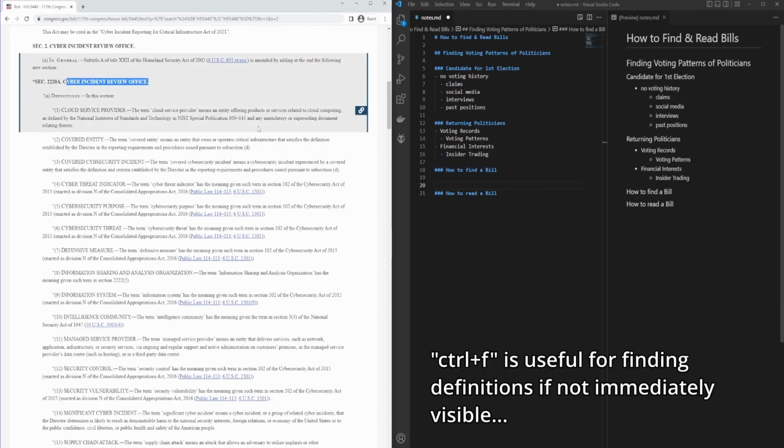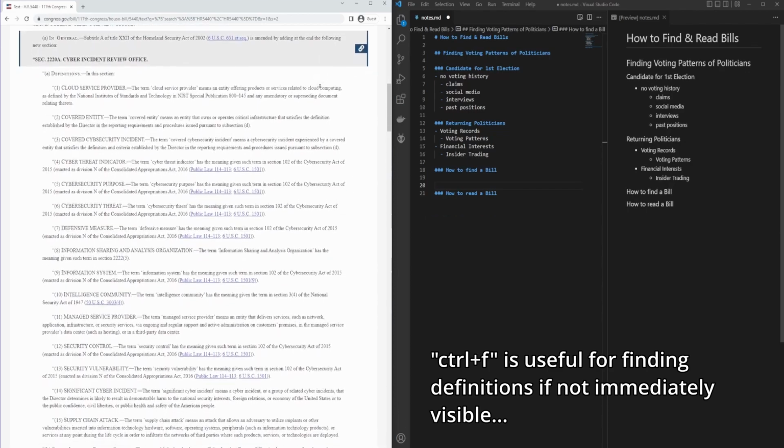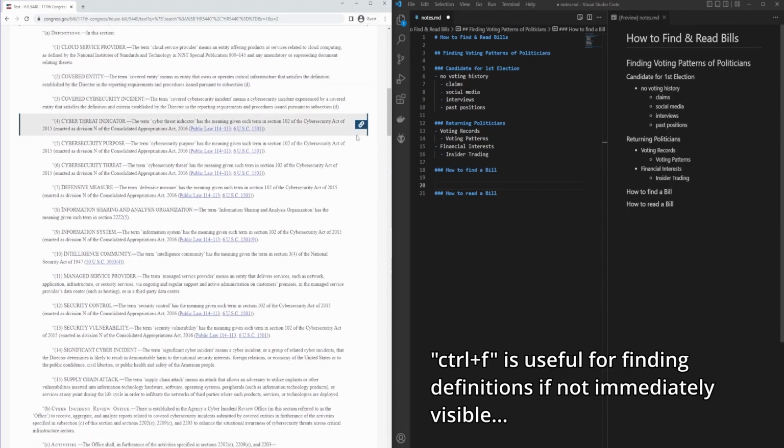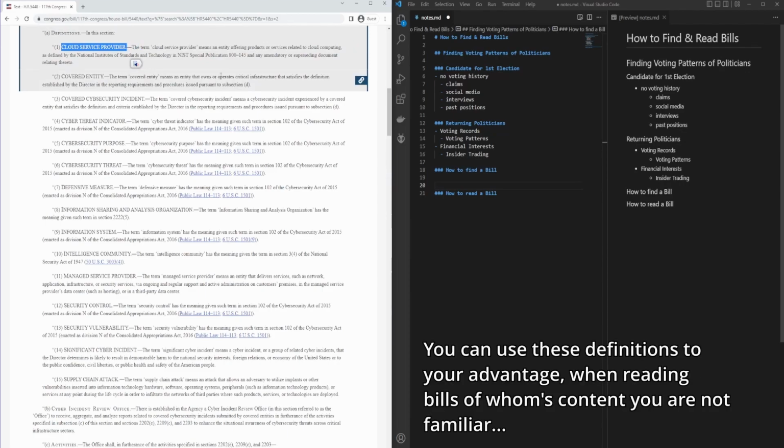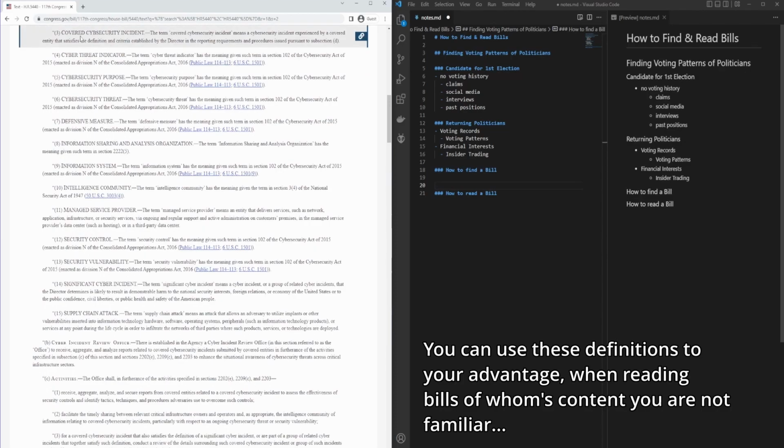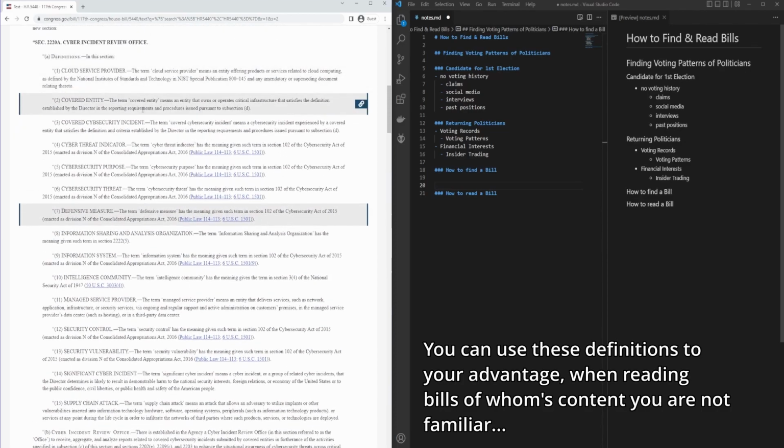Many well-written bills will start with a list of definitions. The reason for this is because not all of the senators or congressmen have the same background. In this case, this uses terms like cloud service provider, which is referring to things like AWS or Google Cloud Compute. It refers to cybersecurity incidents. It refers to threat indicators. It even uses some terms like covered entities, which you'll see in cybersecurity insurance.